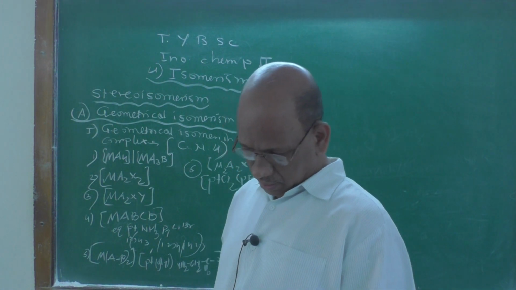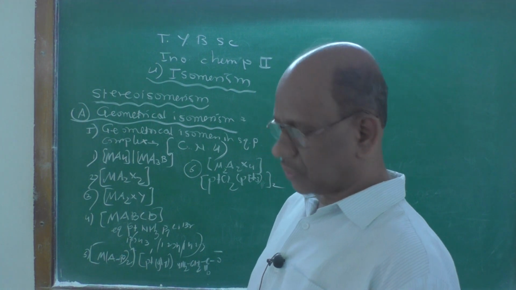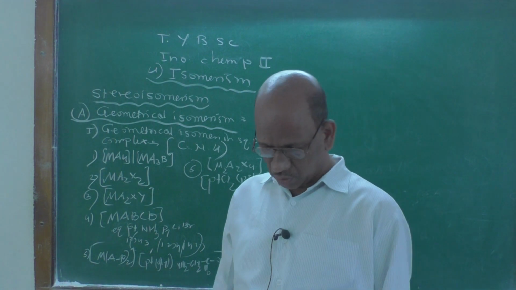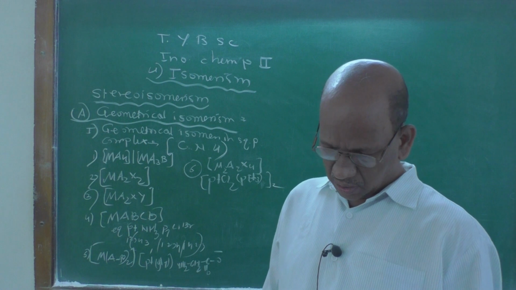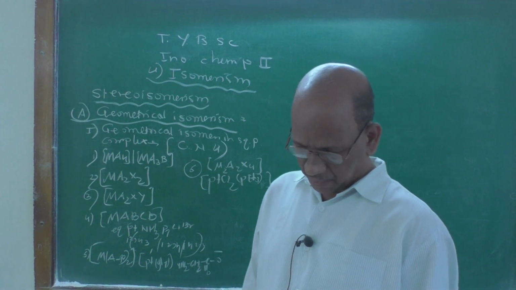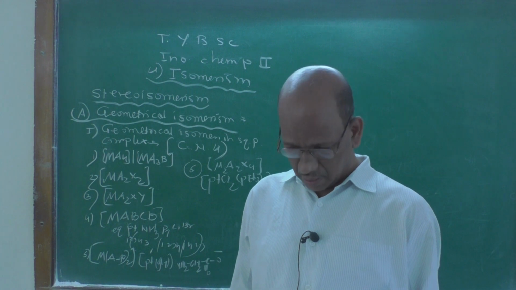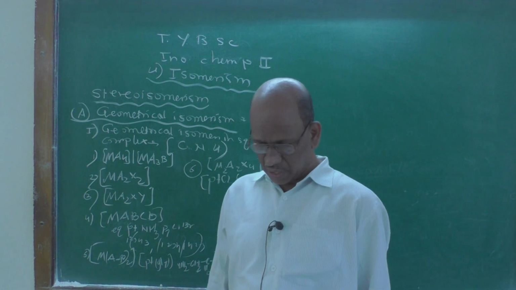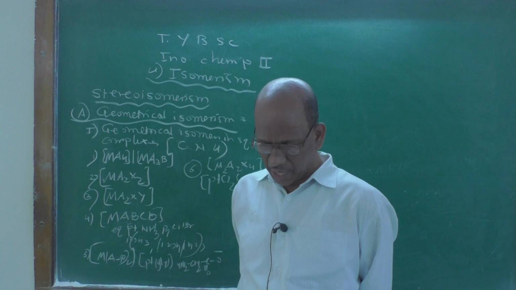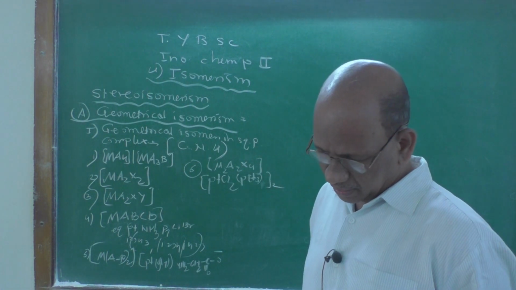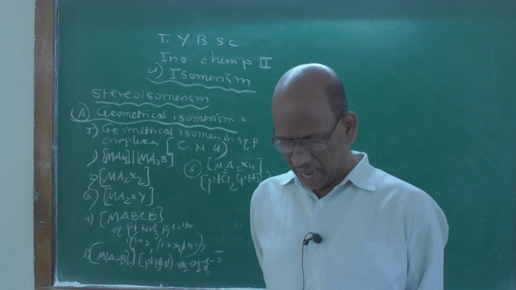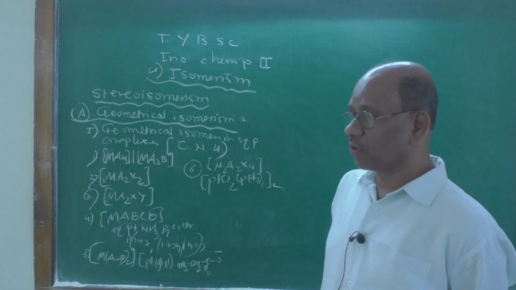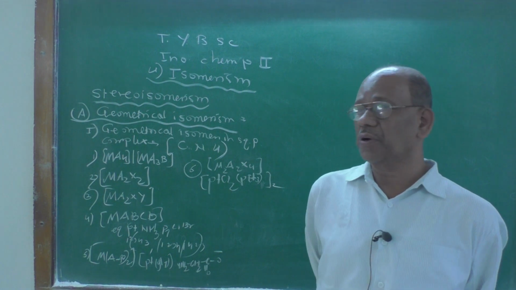Stereoisomerism can be defined as follows: when 2 isomers have the same structure but differ in their relative position in the space taken up by the atoms or ions or the molecules, or groups of atoms, then it is called stereoisomerism, and the phenomenon is called stereoisomerism.